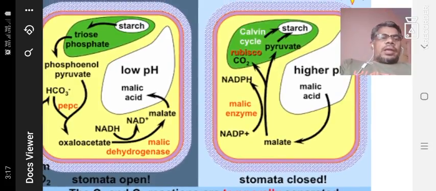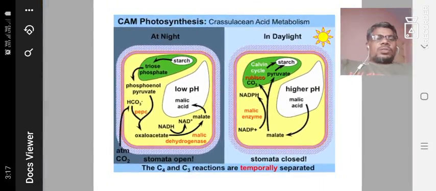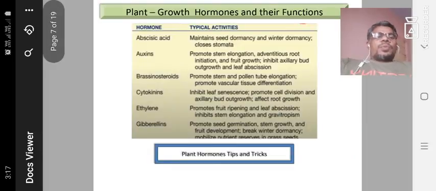So these are entirely different. As a reverse cycle, you see the malic acid and the malate, then pyruvate, then finally the starch. So it is present reversely in the cycle. So the C3 and C4 reactions are temporarily separated. This is the basic method. Okay, so another one is plant physiology, which we will explain.